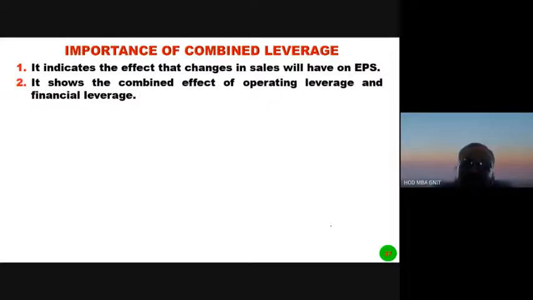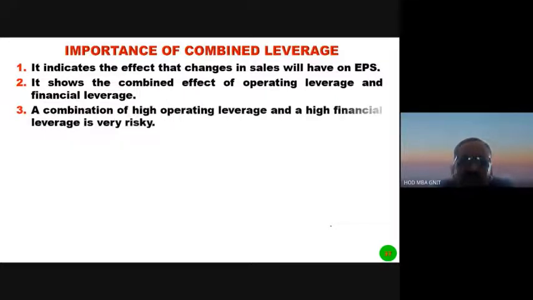It also shows the combined effect of operating leverage and financial leverage. How both the leverages affect the business firm and profits of the shareholders can be studied by this combined leverage. A combination of high operating leverage and high financial leverage. See, here all of you understand. If operating leverage and financial leverage both are high, it would be very risky.